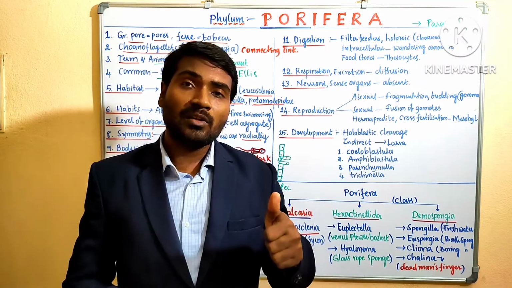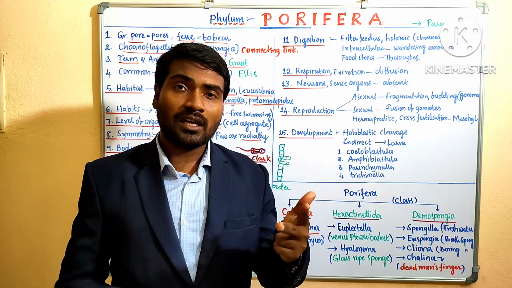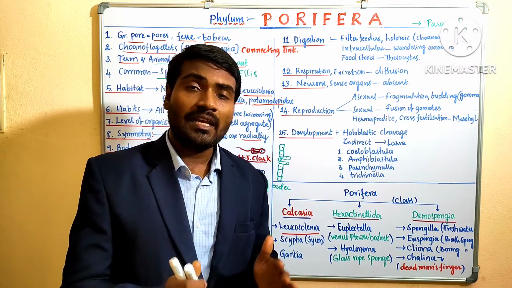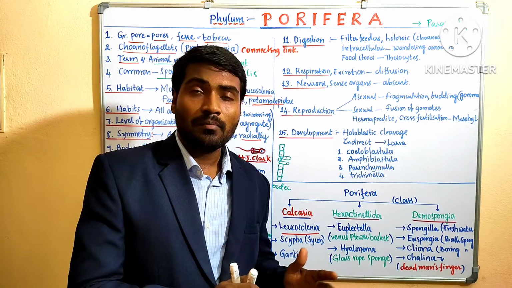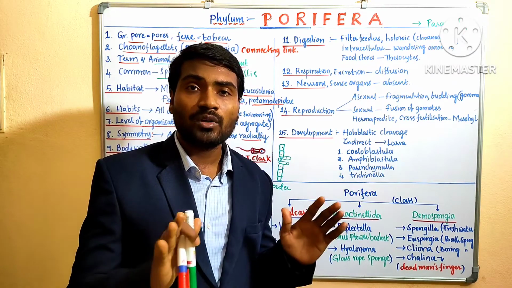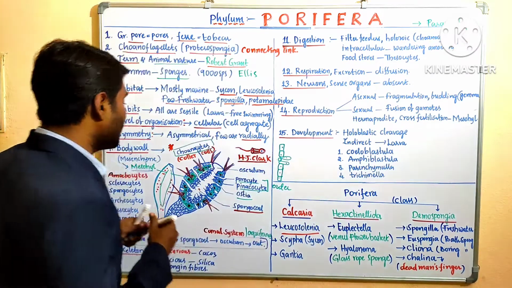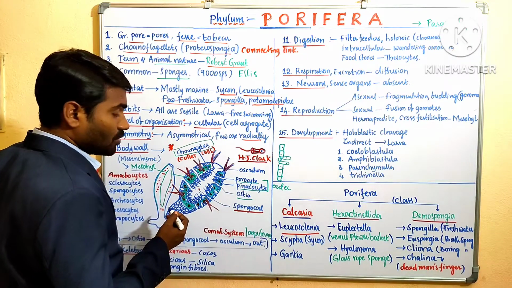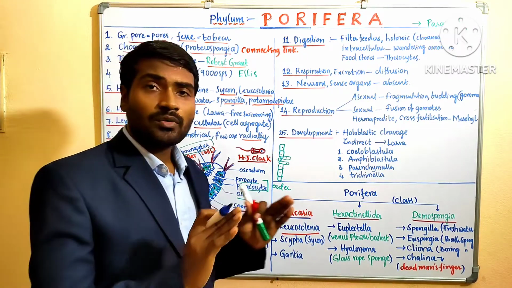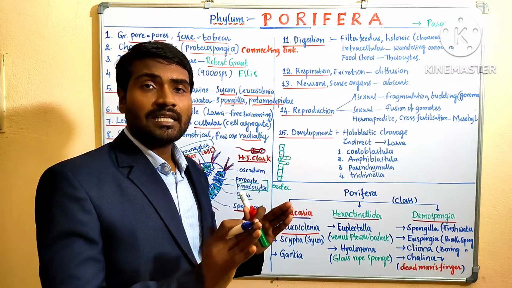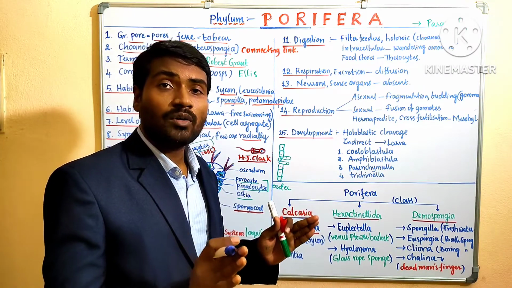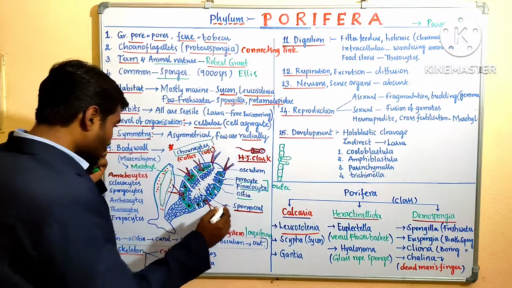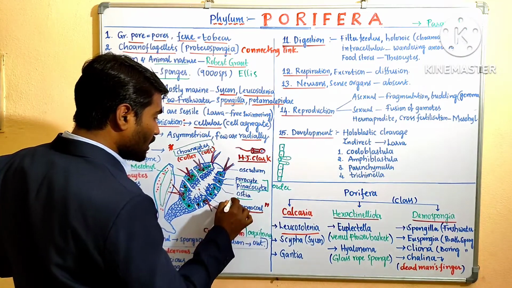We can see coelom in Annelida, Arthropoda, and Mollusca. A true body cavity is lined by mesoderm, but it is not lined by mesoderm here. It is just lined by what? Choanoderm. It is not formed from the mesoderm; it is just a cellular layer, choanoderm. Hence it is just a spongiocele body cavity.